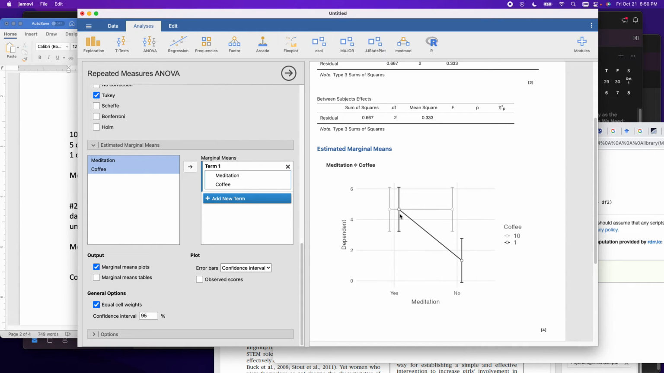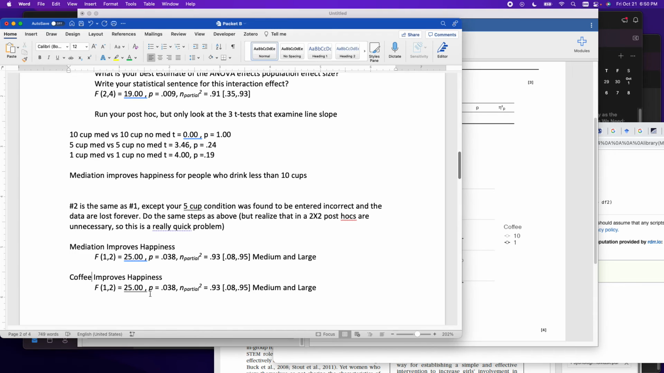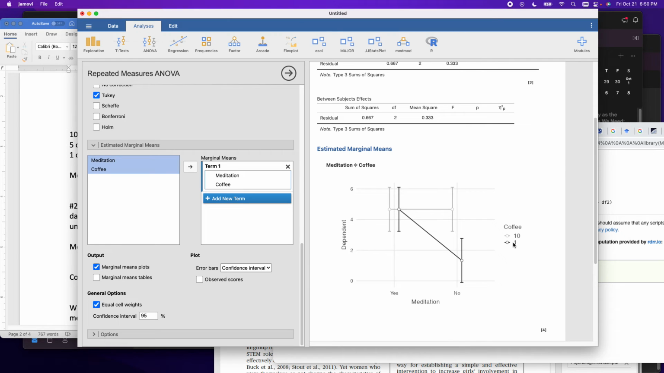If somebody did ask you to do the t-test comparison, right? It's this one versus this one and this one versus this one. We might as well go ahead and do that. But let's write our headline. When people drink 10 cups, meditation does nothing for happiness. When people drink 1 cup, meditation improves happiness. That's sort of the take home there.